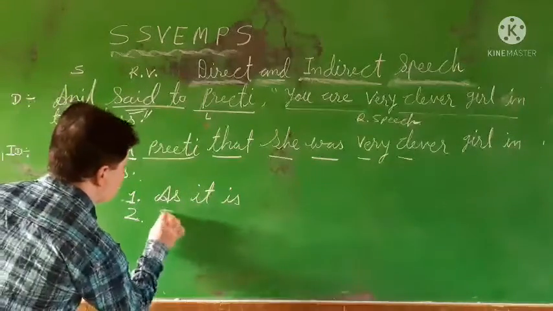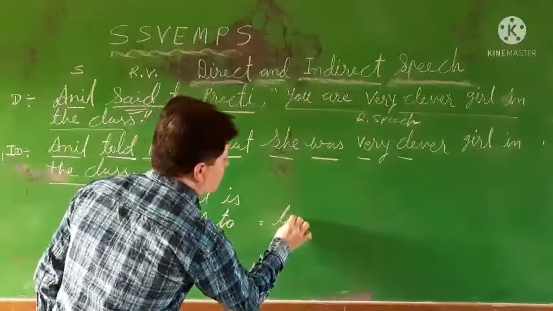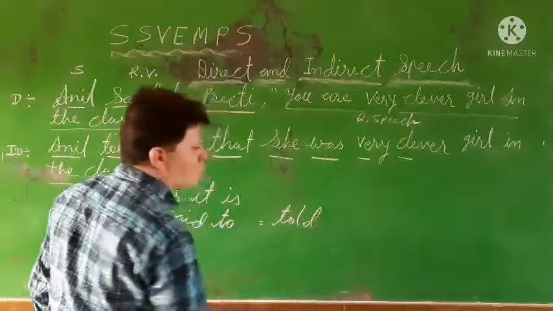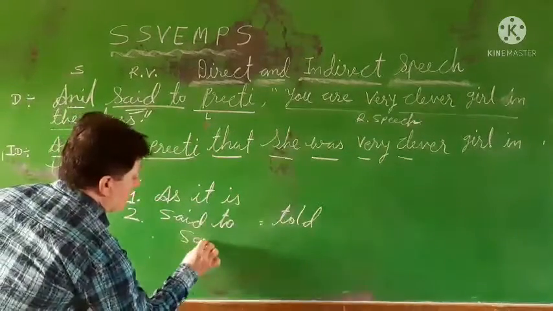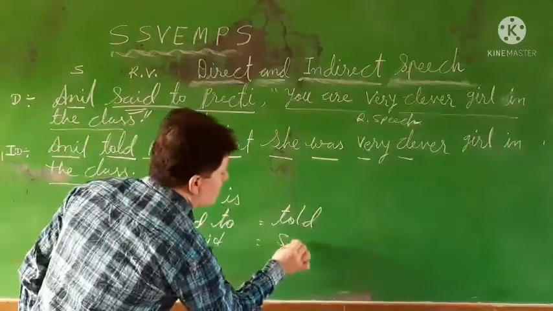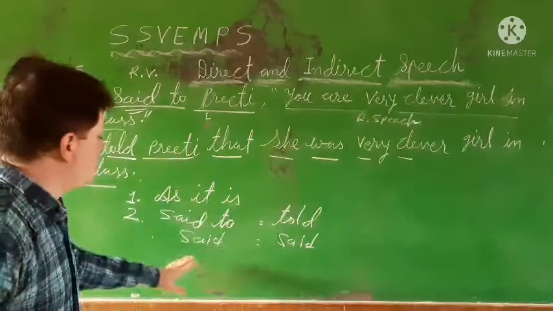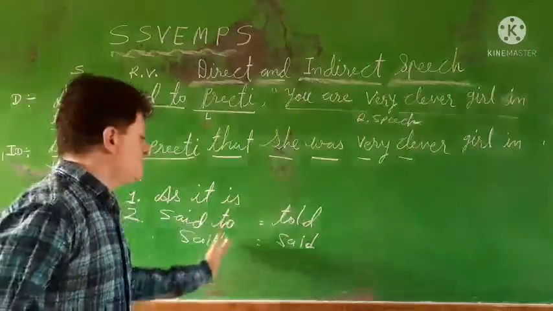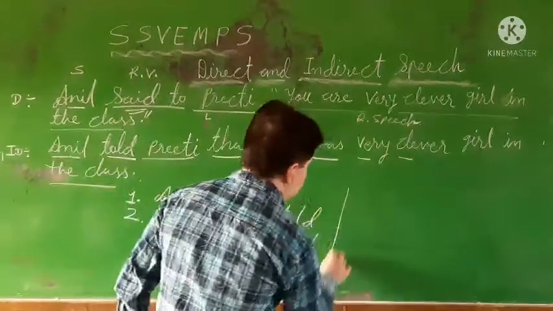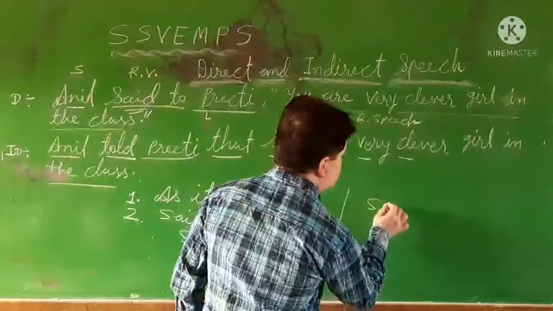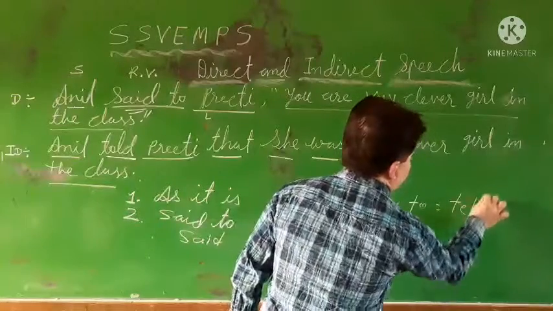Sometimes say to we will convert into told. And if it is only said, then we will put said, because sometimes the listener is not given. In present tense also, if there is says to, then we can use tells.